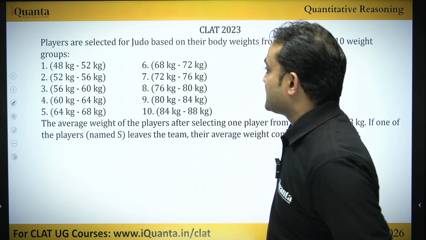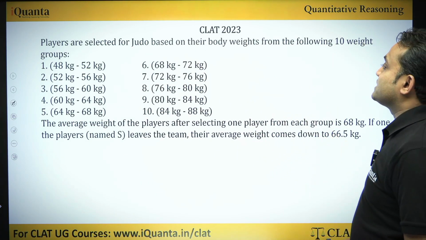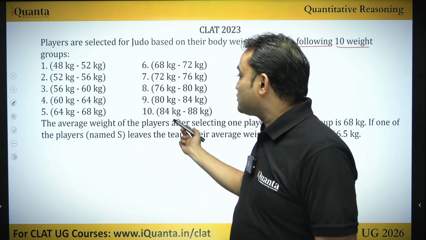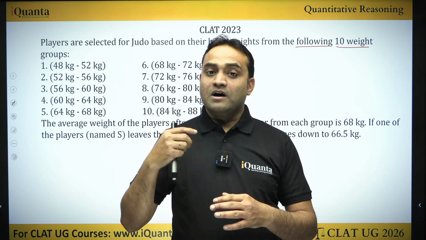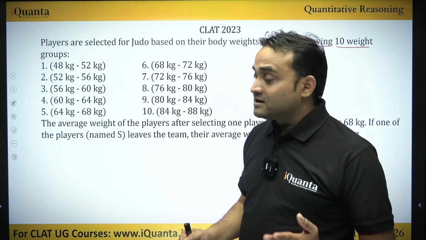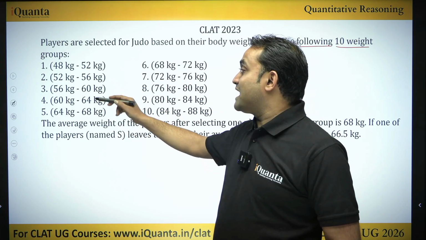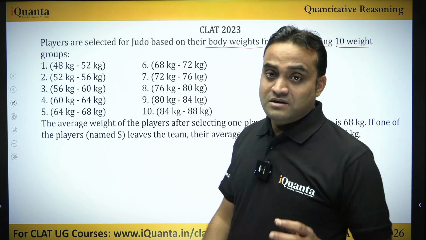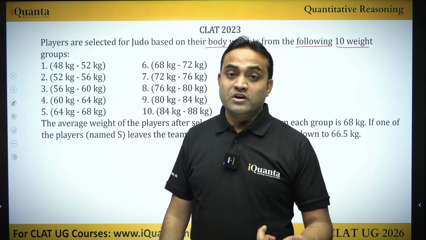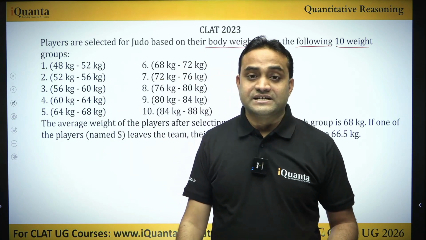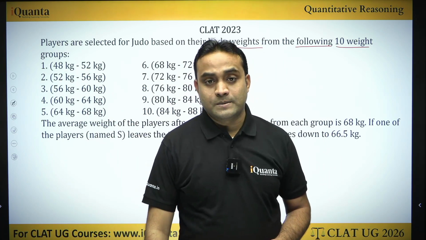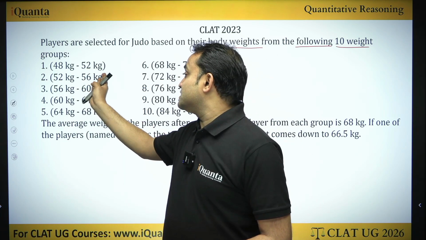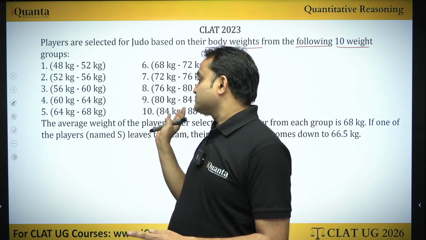First of all, this question says players are selected for judo based on their body weights from the following 10 weight groups. So there are 10 groups. We don't know the number of players in a single group, but we know that there are 10 different groups, and these are the ranges of their body weights. All the players whose body weights are 48 kg to 52 kg are part of group 1. For group 2, all the players whose weights are 52 kg to 56 kg, and so on.